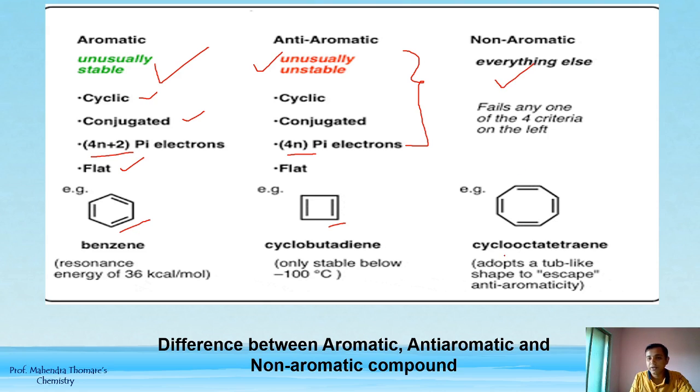The example of non-aromatic compound is cyclooctatetraene. It adopts a tub-like shape to escape anti-aromaticity. मतलब anti-aromaticity फोरएन सिस्टम फॉलो कर रहा है, बट ड्यू टू द टब शेप, मतलब इसका टब शेप में कन्वर्जन होता है. ये टब शेप, एज लाइक ए डब्ल्यू, इसका फॉर्मेशन होगा. तो टब शेप होने की वजह से इसकी प्लेनरिटी लॉस हो रही है. That is why it is non-aromatic. Cyclooctatetraene is non-aromatic.